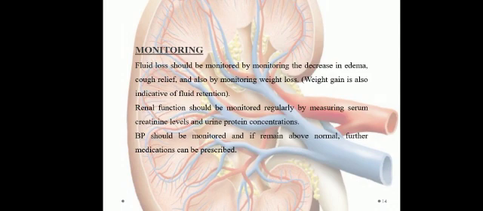Monitoring: because we have a kidney compromised patient, we have to continuously monitor his serum creatinine level and urine protein concentration, and we should also monitor his BP. If it remains above the normal level, we should further prescribe medicines.